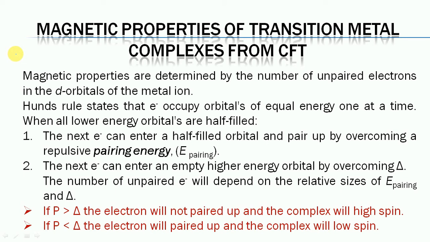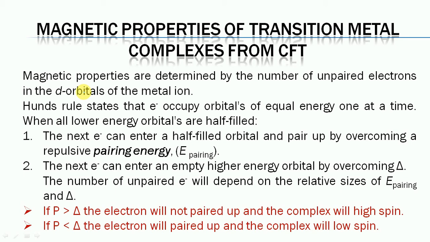One of the most important applications of crystal field theory is that it helps us understand the magnetic behavior of metal complexes from the crystal field splitting of d orbitals. The magnetic properties of any complex are determined by the number of unpaired electrons in the d orbitals of the metal ions.